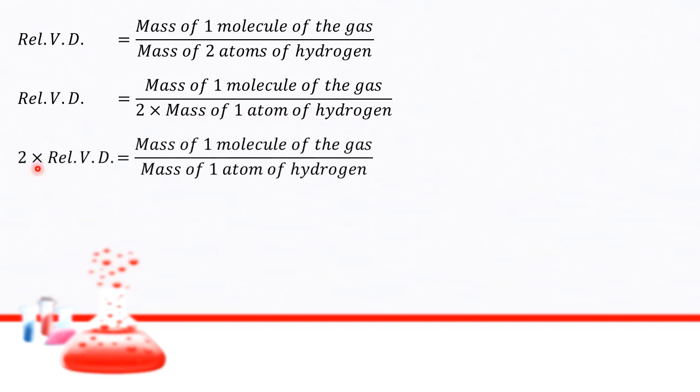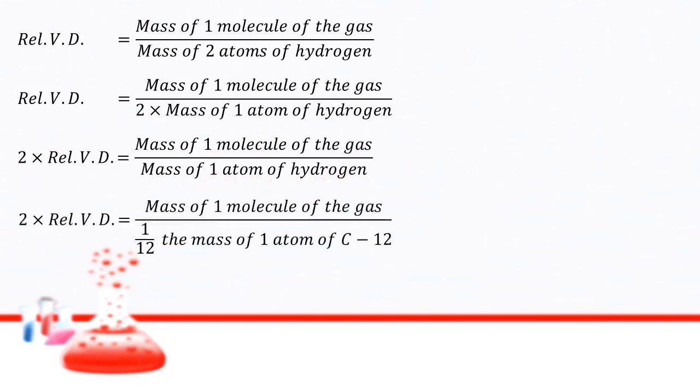Now, when we transpose 2 to the LHS, 2 into relative vapor density is equal to the mass of one molecule of the gas divided by the mass of one atom of hydrogen. So 2 into relative vapor density is equal to the mass of one molecule of the gas divided by 1/12 the mass of one atom of carbon 12. We replaced the mass of one atom of hydrogen by 1/12 the mass of one atom of carbon 12.